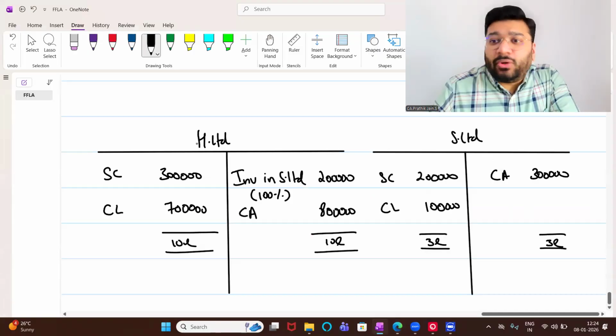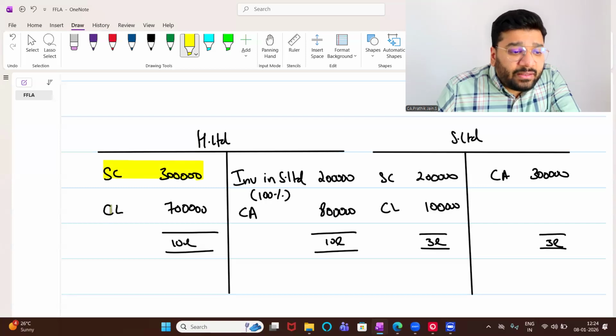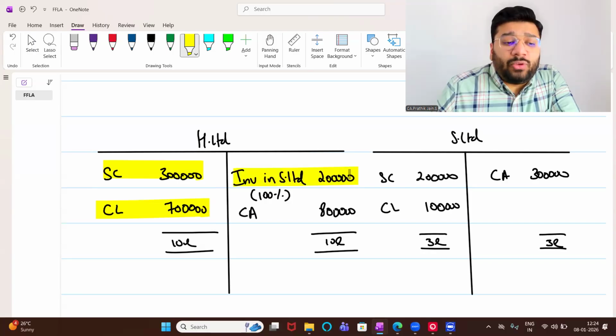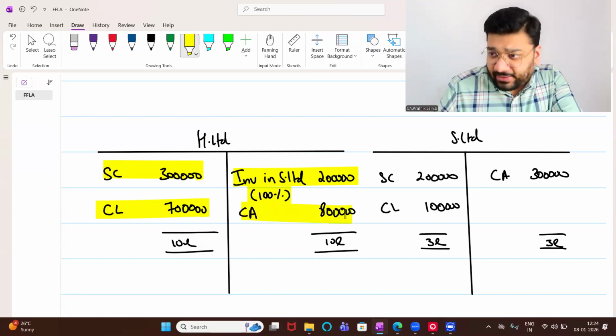H Limited. Look at the balance sheet of H Limited. We have a share capital of 3 lakh, current liability 7 lakh. Total how much? 10 lakh. We are doing investment of 2 lakh in the subsidiary company. It is 100%. Means what? S Limited is my wholly owned subsidiary and my current asset is 8 lakh.